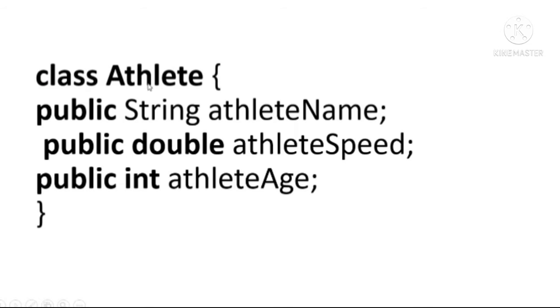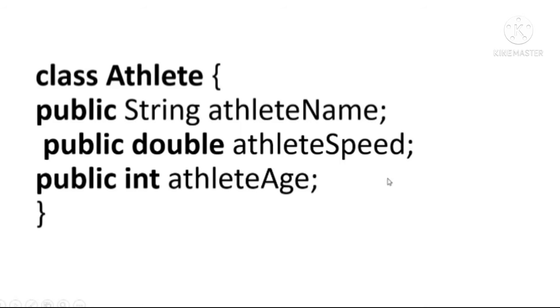So here, class Athlete, I created here a class whose name is Athlete. I just created here the variable public String athleteName. Here again I am going to create another variable whose data type is double, public double athleteSpeed.